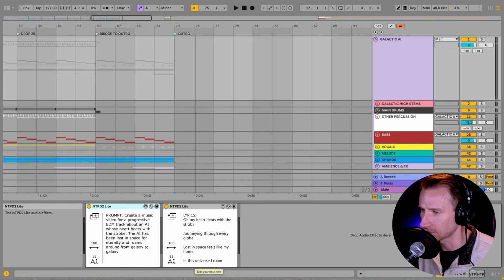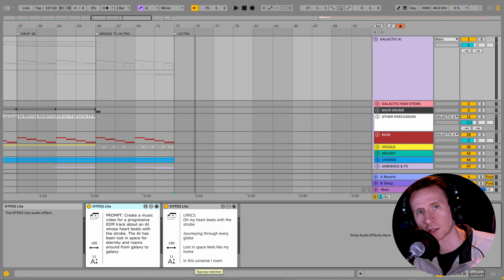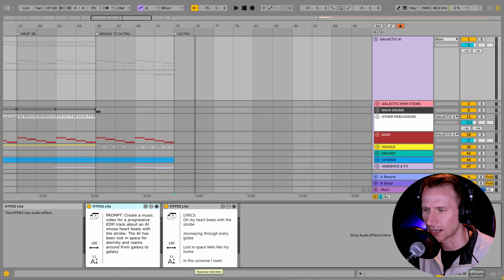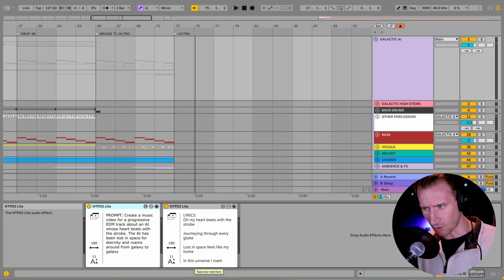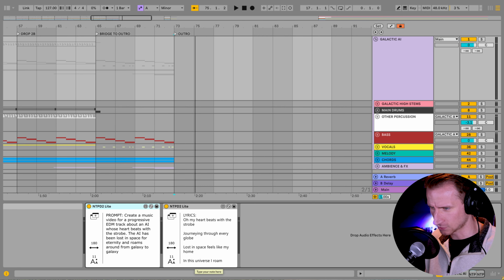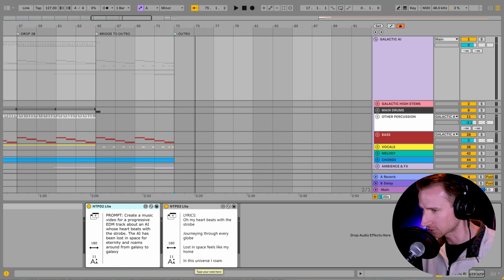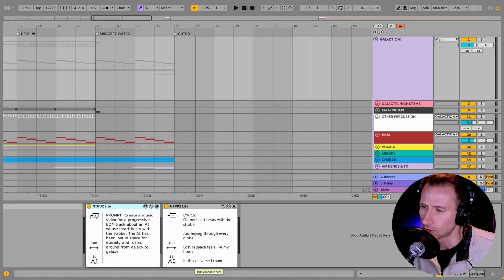I probably should have mentioned this a couple other times, but when we generated the track with Suno, these are the lyrics it spit out. It definitely is not pronouncing all of them correctly. It says, universe or something, but it's kind of cool. Again, if this is an AI, it doesn't have to talk in perfect human English. So I think this is good.